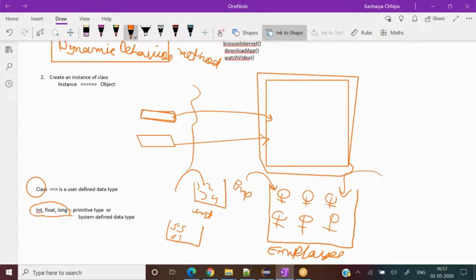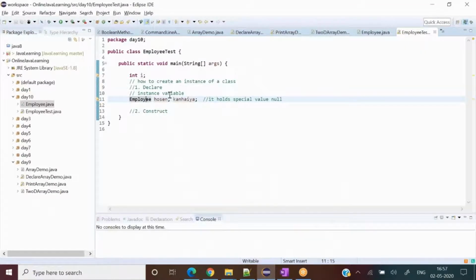Okay. Now I would like to construct an employee here. To construct an employee, I write one line equal to new. This new keyword I have written earlier as well, and then I write Employee. Now this constructs an employee. Now what does it do behind the scenes? Let's try to see that.